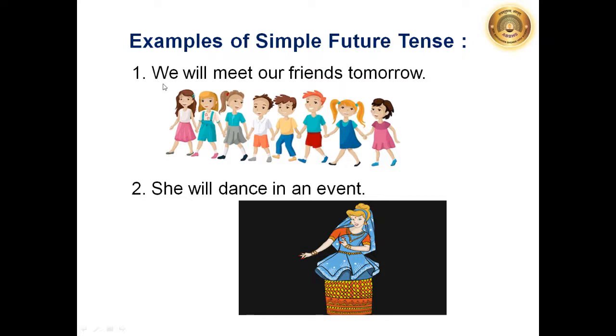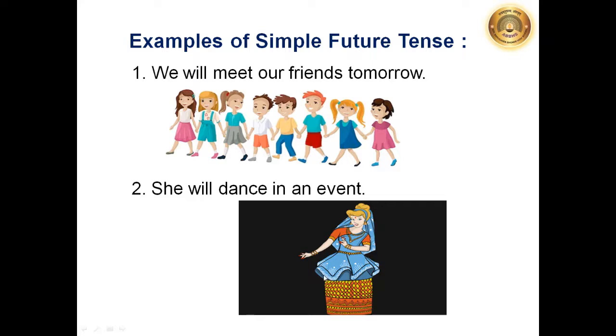They are thinking and planning that we will meet our friends tomorrow. So many of them have come together, but still they want some more friends to meet. They are saying to each other that we will meet our friends tomorrow. Meeting some more friends, that action will take place tomorrow. So this is simple future tense.